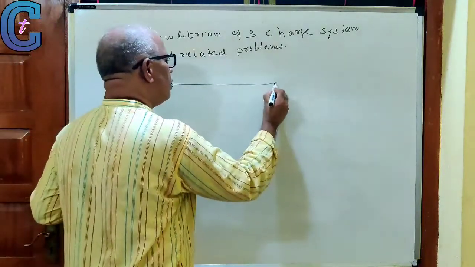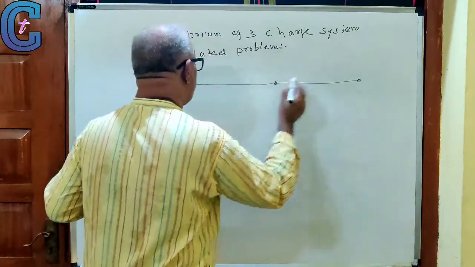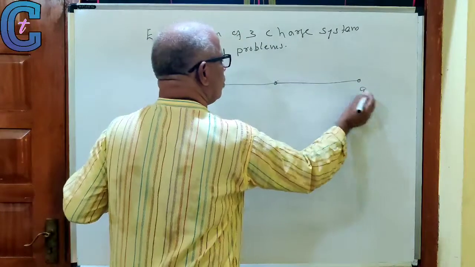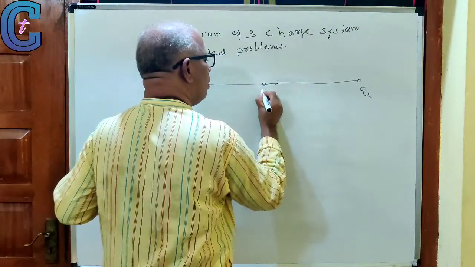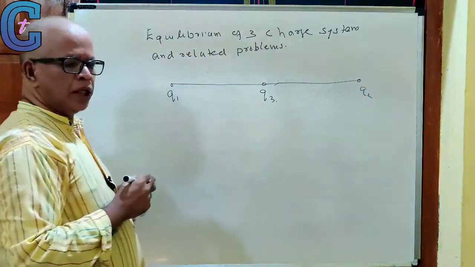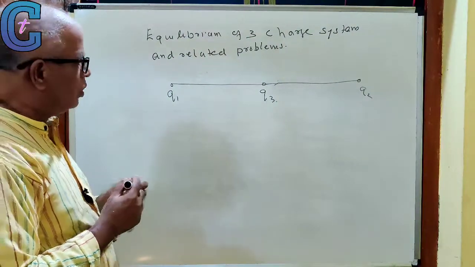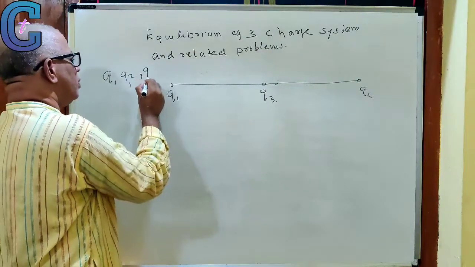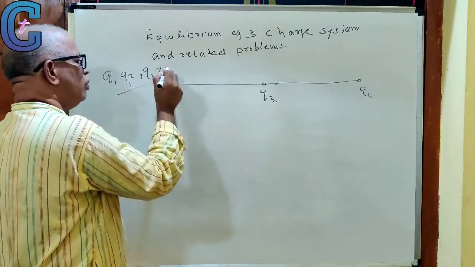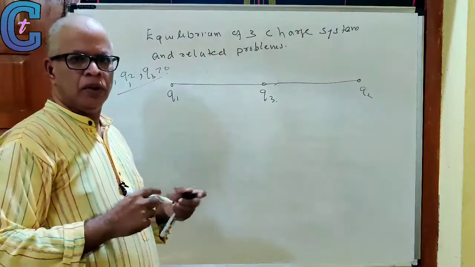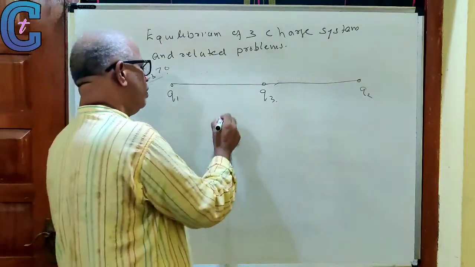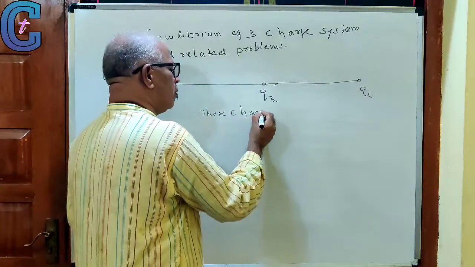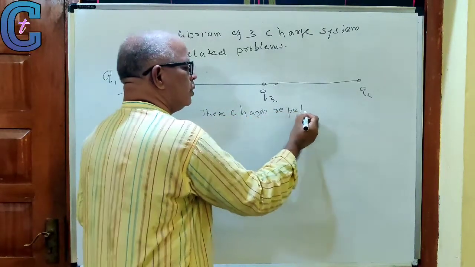Consider three charges Q1, Q2, Q3. Q3 is placed in between Q1 and Q2. Suppose Q1, Q2, Q3 are of the same nature, either all positive or all negative. They repel each other.